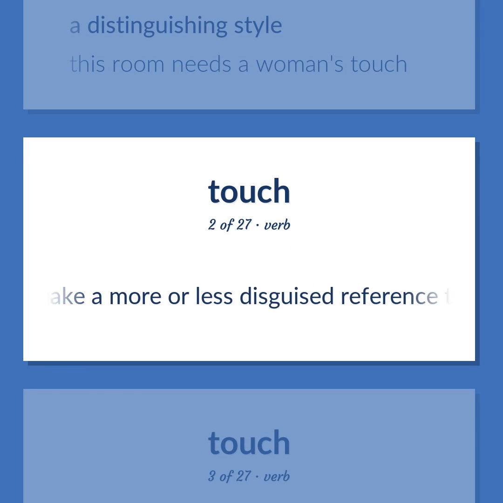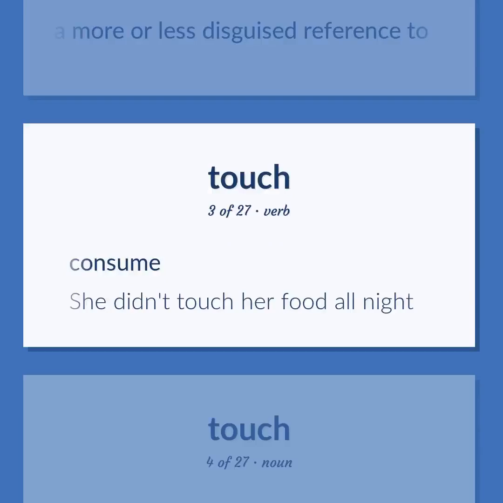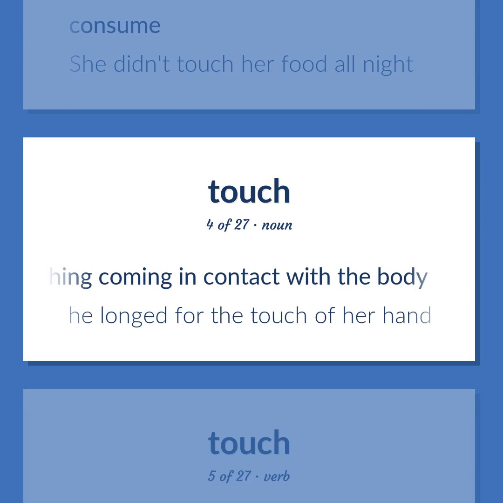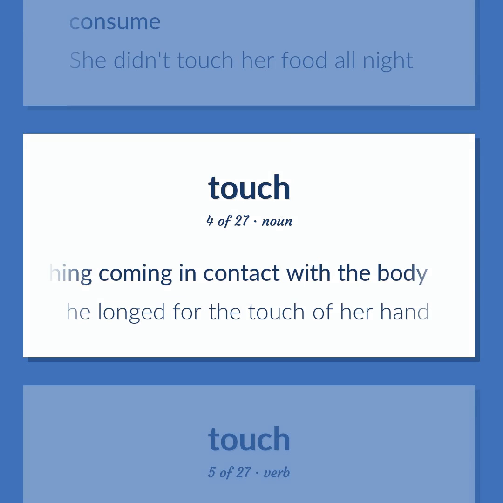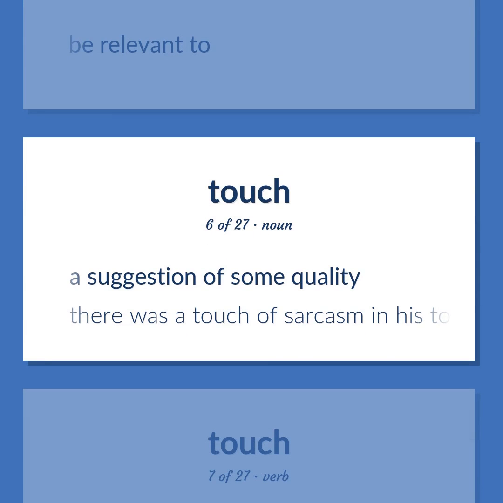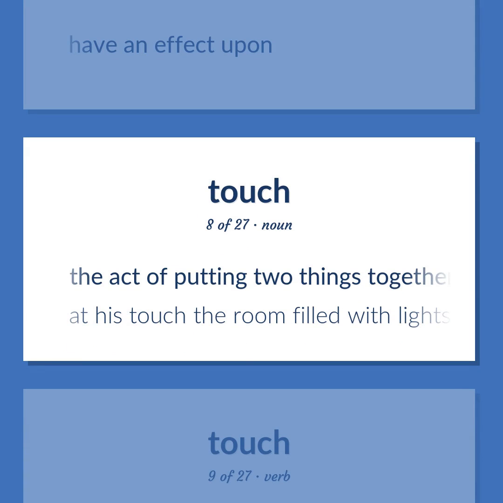Make a more or less disguised reference to. Consume. She didn't touch her food all night. The event of something coming in contact with the body. He longed for the touch of her hand. Be relevant to. A suggestion of some quality. There was a touch of sarcasm in his tone. Have an effect upon. The act of putting two things together with no space between them. At his touch the room filled with lights.